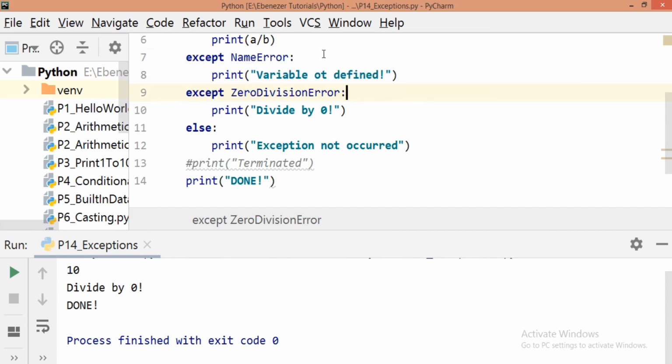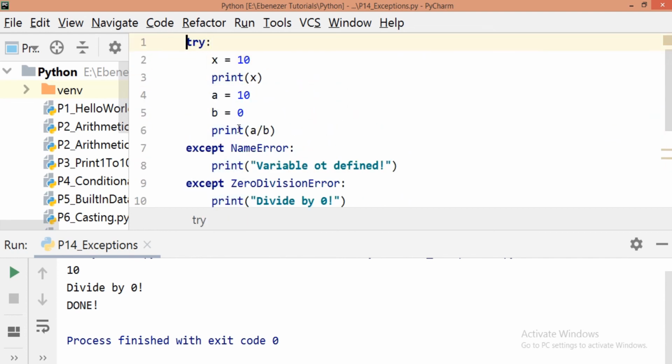One is for the name error, one is for the zero division error, and so on. And if no exception has come up because of this part of the code, and we want to do something in that case, we will do it inside the else block. So this is how we handle exceptions in Python.